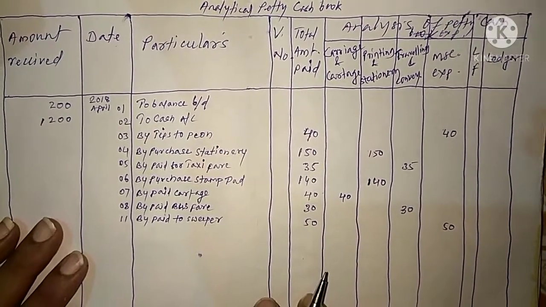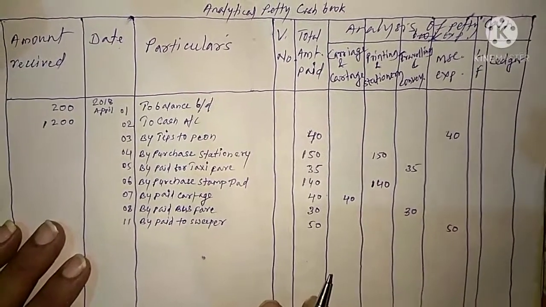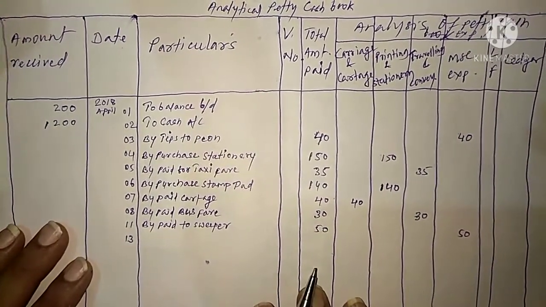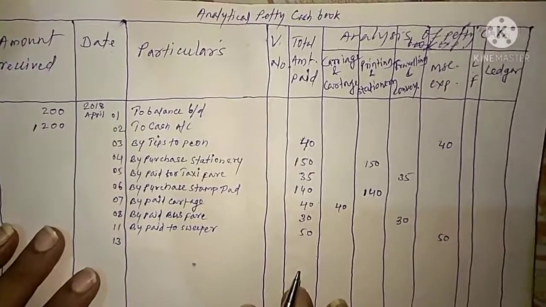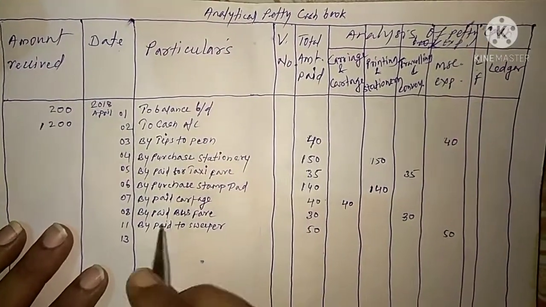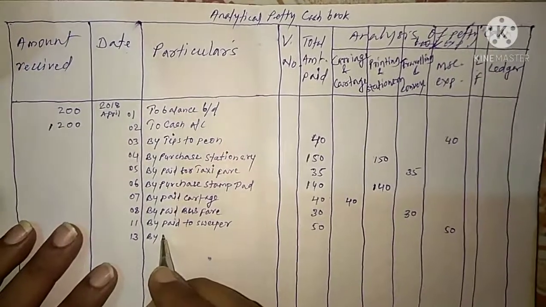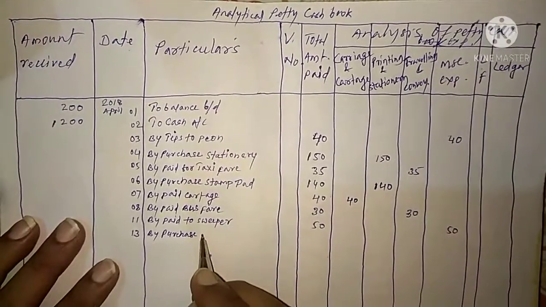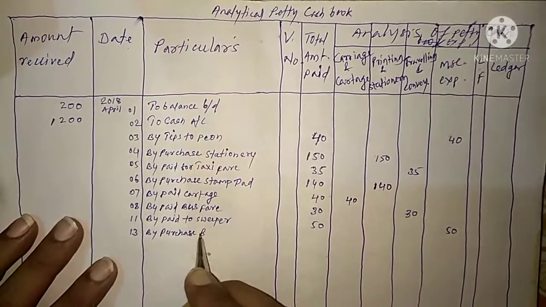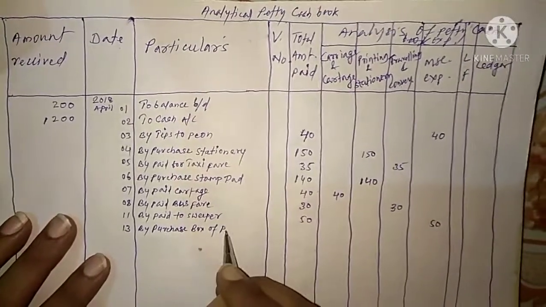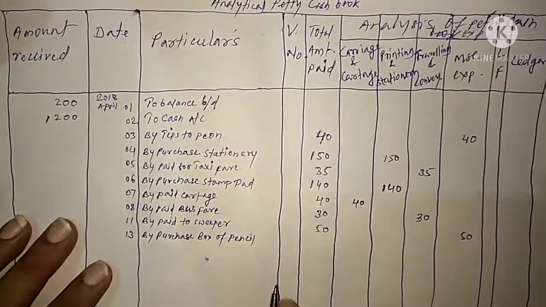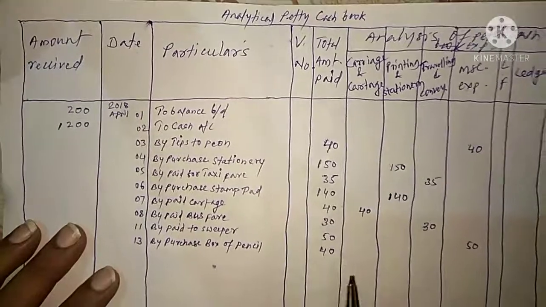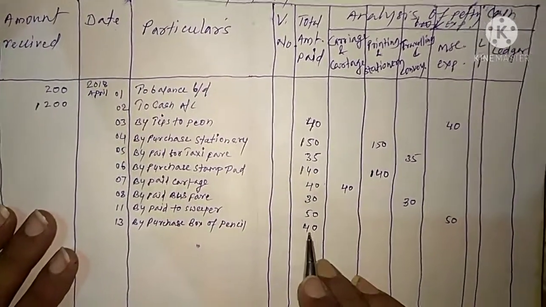And then transaction on 13th. Purchase a box of pencils. So in particular we have to write by purchase box of pencil. Amount is 40 rupees. So 40 rupees first we have to put to the total amount paid column.